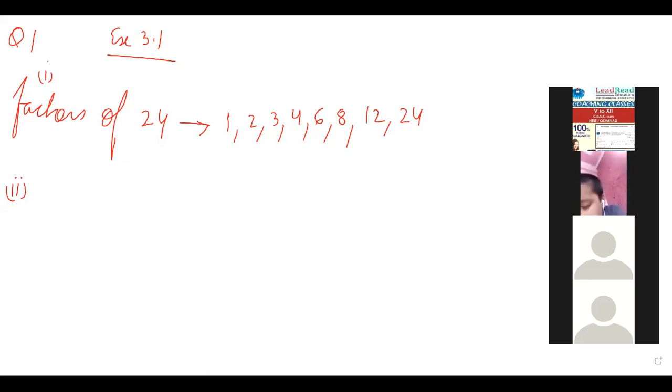No, you have written 1, 2, 3, 4, 6, 12, 24. 8 is missing there. Okay, ma'am, I understand. When I was backspacing, I removed 8. No problem. But remember, 8 is also a factor. This is the thing which I want to say to you.